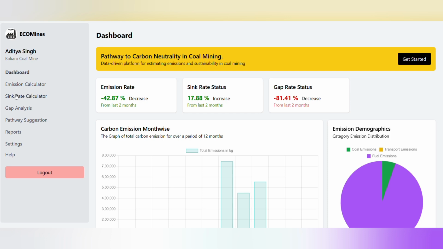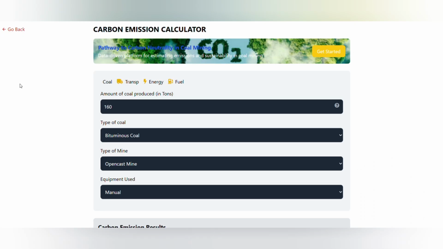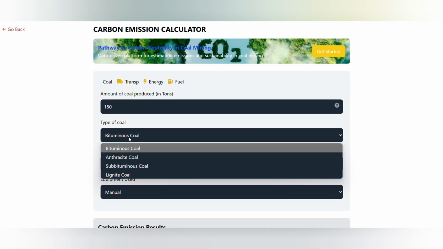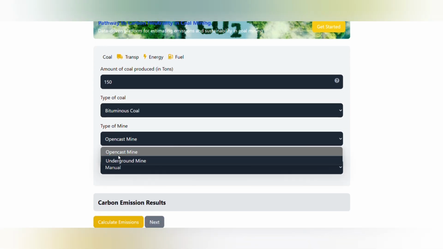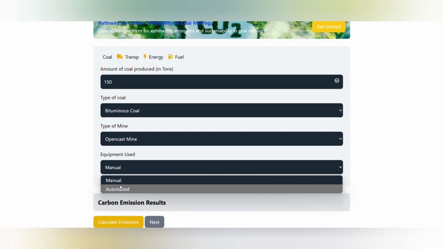So we have a dashboard, and all the calculators that we listed before are present here. Let's start with the emission calculator. The emission calculator for the carbon emission is listed in these four parameters. The first is by coal production. You can fill in any value here, such as, let's go with 150 tons. And for the type of coal, we have four types of coal present in India, and let's go with bituminous coal. The mine that we are using is an open cast mine, and the equipment that we are using is manual.